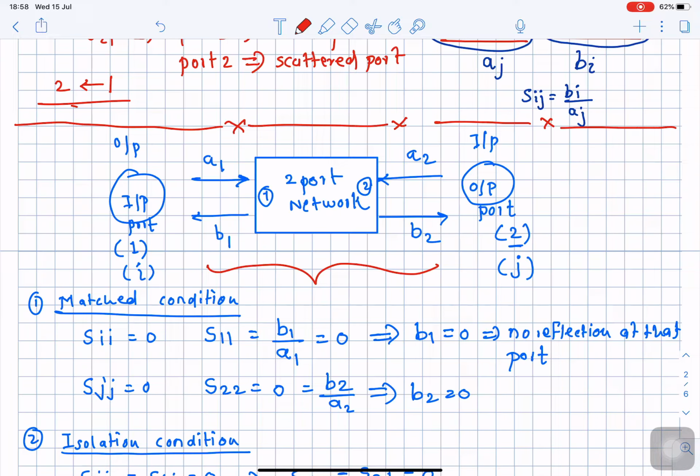And here again A1, B1 are labeled as the incident wave and reflected wave. Similarly at port number 2, I labeled A2 and B2 as the incident wave and reflected wave, and I consider this as a two port network. Let us say port number 1 is also denoted by I and port number 2 is also denoted by J. So taking this diagram into account, what we are going to study further are the important characteristics of scattering parameters.